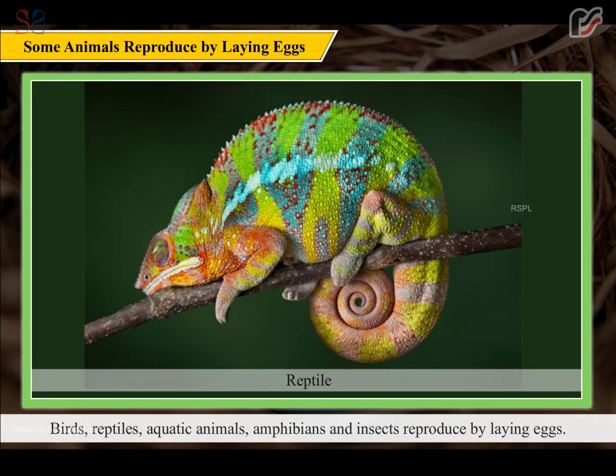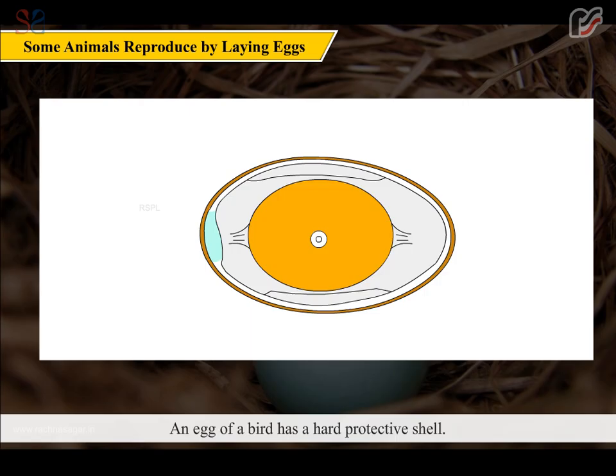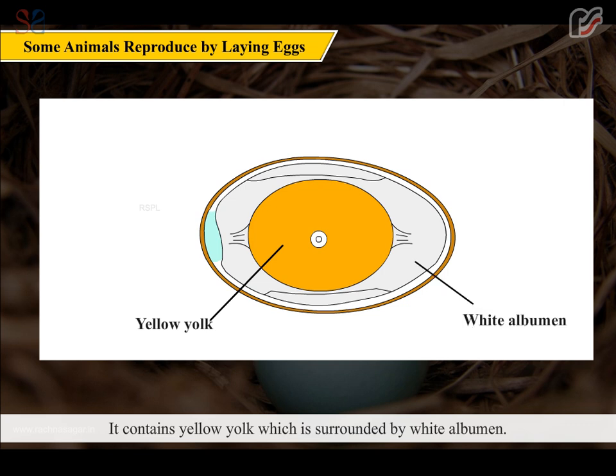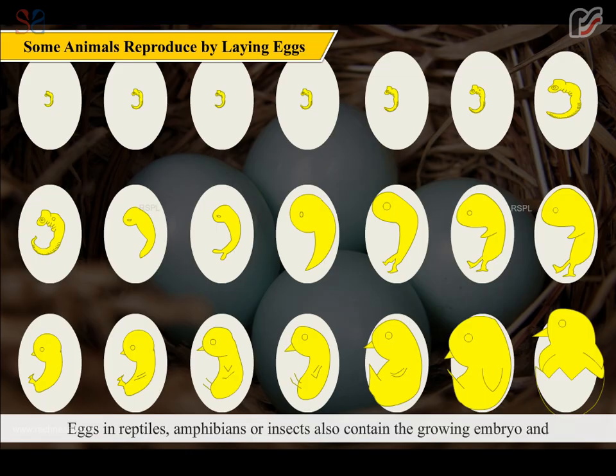Birds, reptiles, aquatic animals, amphibians, and insects reproduce by laying eggs. An egg of a bird has a hard protective shell. It contains yellow yolk which is surrounded by white albumin. The yolk provides nourishment to the growing chick inside the egg. Eggs in reptiles, amphibians, or insects also contain the growing embryo and the food for the embryo.